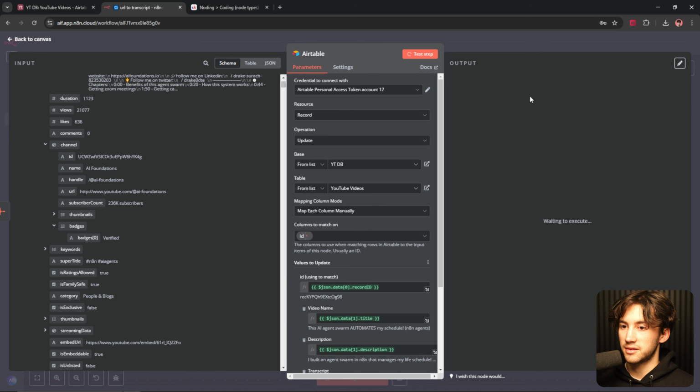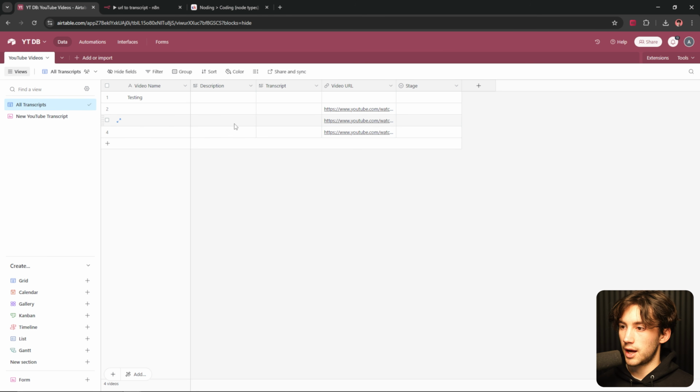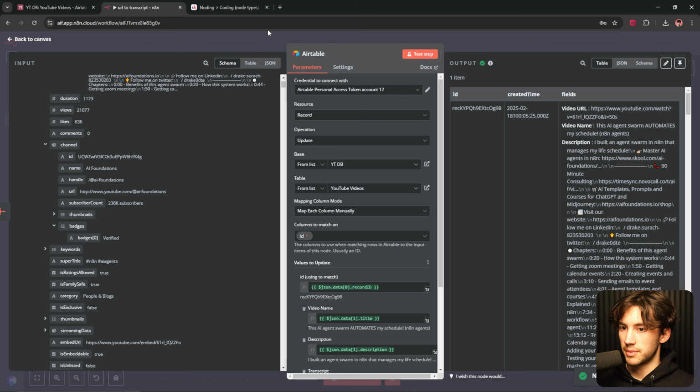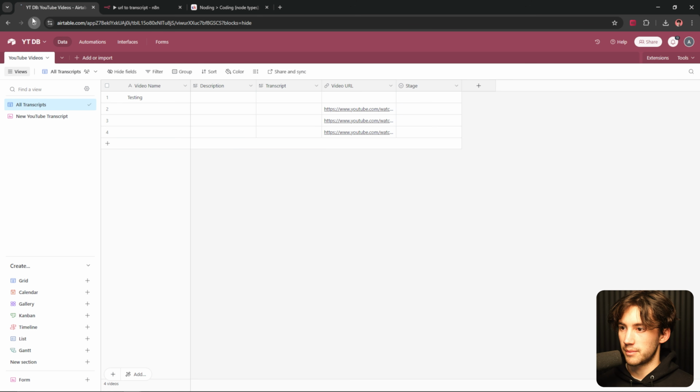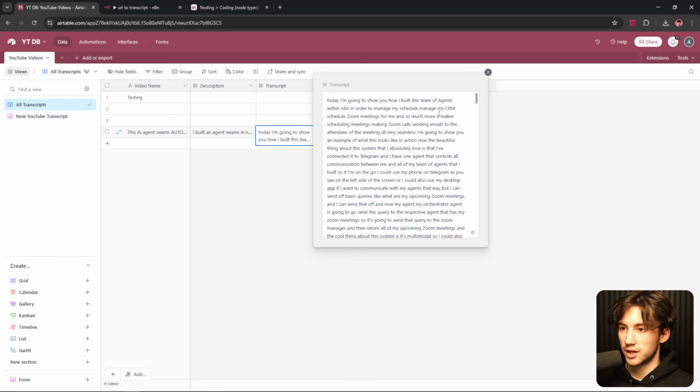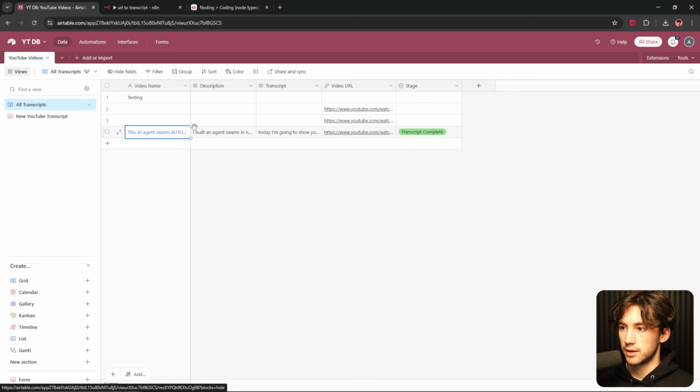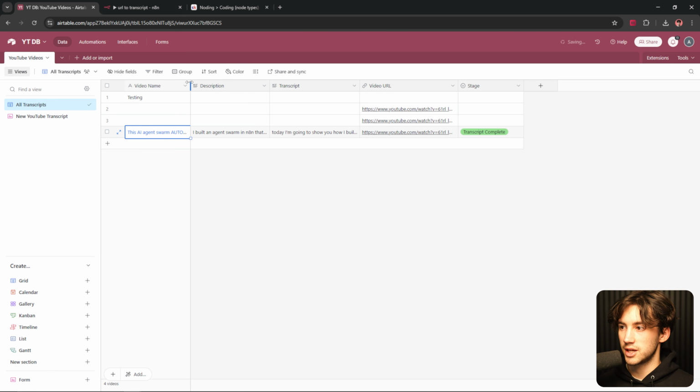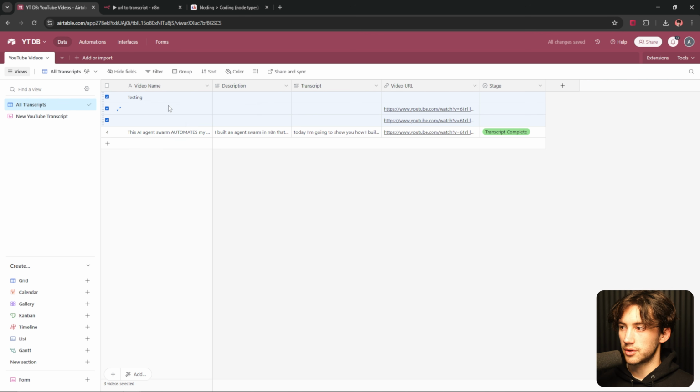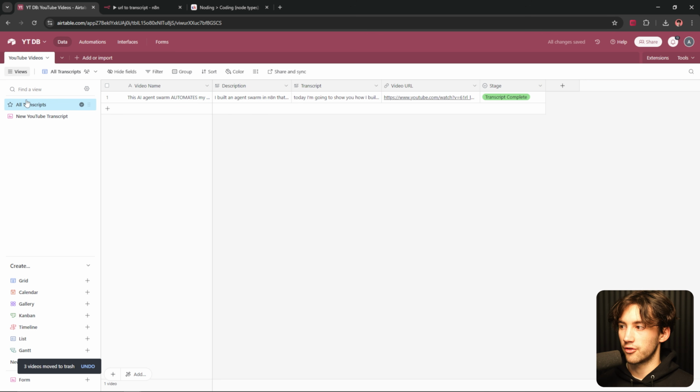So now when we test this step, it should update the last field within our database with all of that information. So I'm going to refresh my Airtable to see if that worked. Beautiful. Now we have the transcript pulling in, a description, we have our title, and we have the stage that it's currently at. So now this automation is complete, and I'm just going to delete all these test fields and try this out from start to finish.